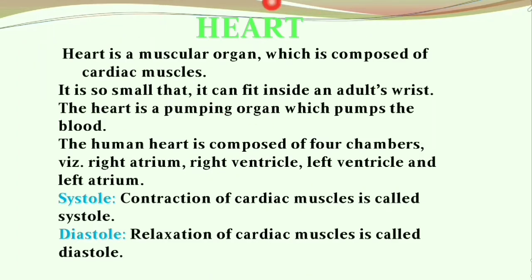Now let's talk about heart. Heart is a muscular organ which is composed of cardiac muscles. It is so small that it can fit inside an adult's wrist. The heart is a pumping organ which pumps the blood. The human heart is composed of 4 chambers: the right atrium, the right ventricle, the left ventricle and the left atrium. So what is systole and diastole? Systole is the contraction of cardiac muscles and diastole is the relaxation of cardiac muscles.